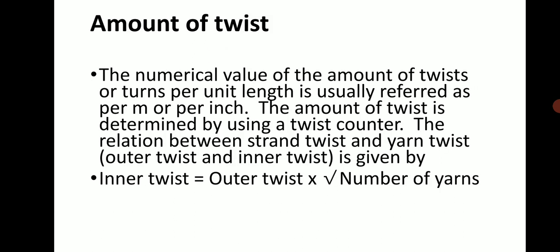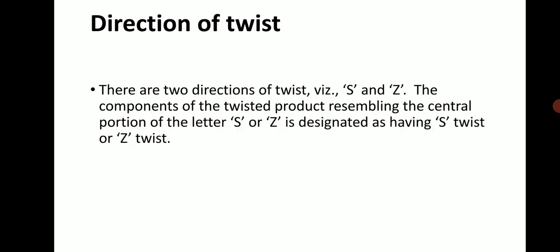Amount of twist: the numerical value of the amount of twist is turns per length, usually referred to as per meter or per inch. The amount of twist is determined by using a twist counter, and the relation between the yarn twist, outer twist and inner twist is given as: inner twist is equal to outer twist multiplied by the square root of the number of yarns.